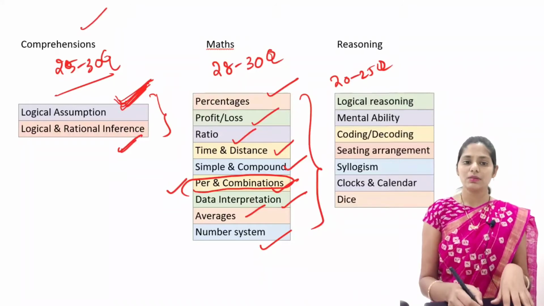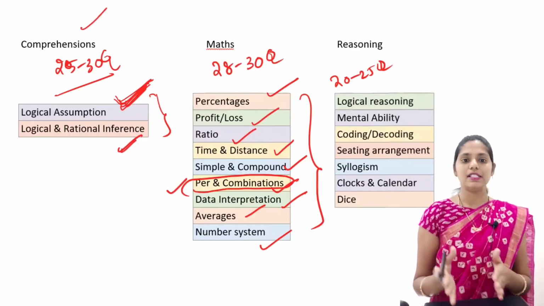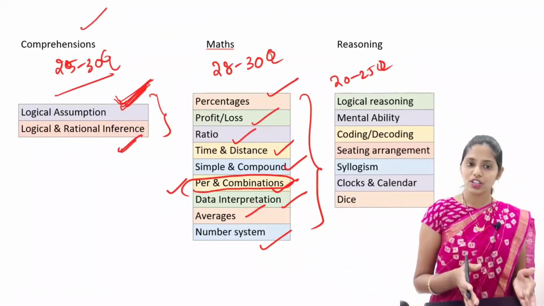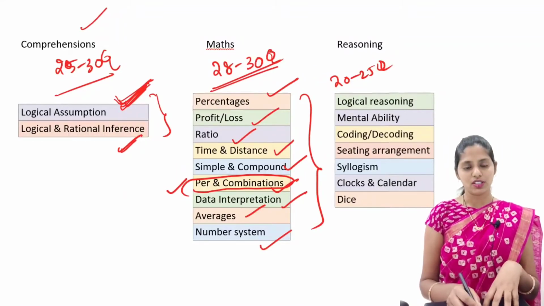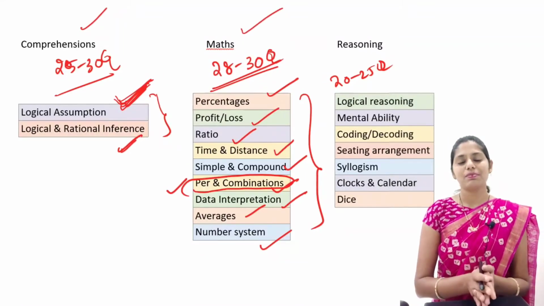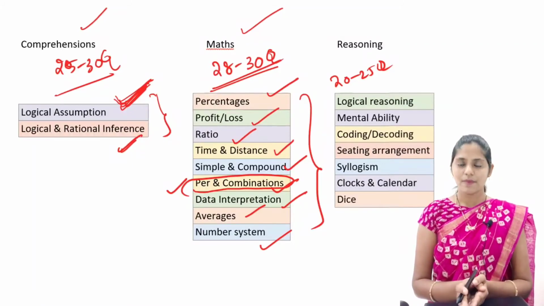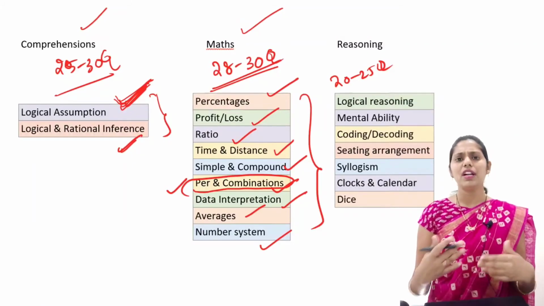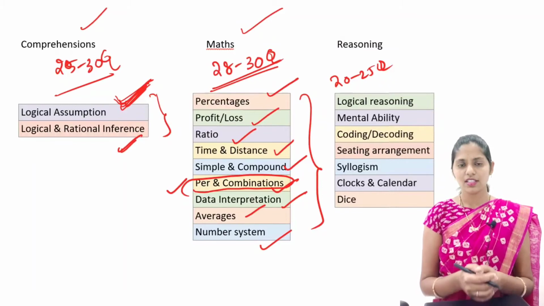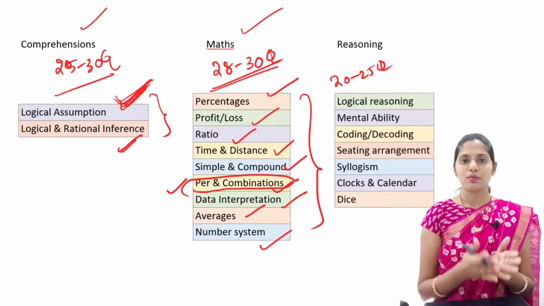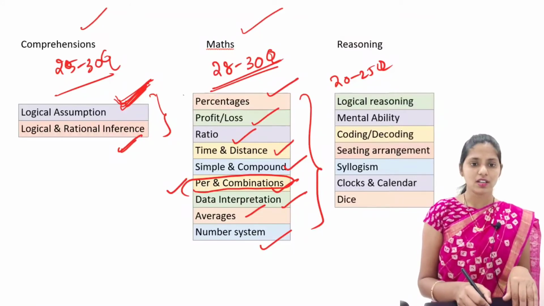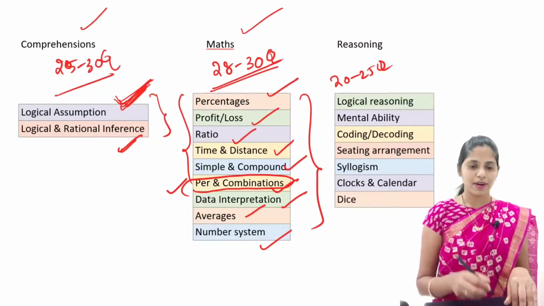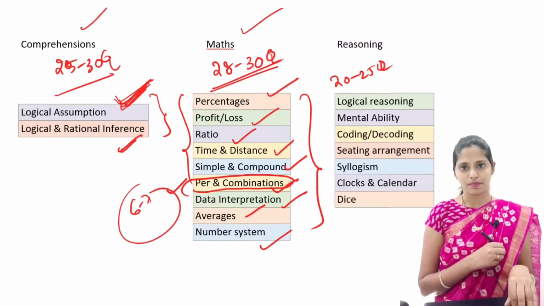In this maths you can easily practice percentages, profit and loss, ratio, time and distance. So you can get 28 to 30 questions. I can say this maths is not very tough because till 10th class everyone has done this maths, right? This is some basic maths like profit and loss, ratios, time and distance. You can easily do it. Out of this you can practice 6 to 7 types of problems.